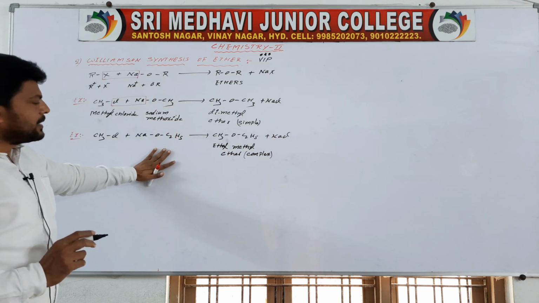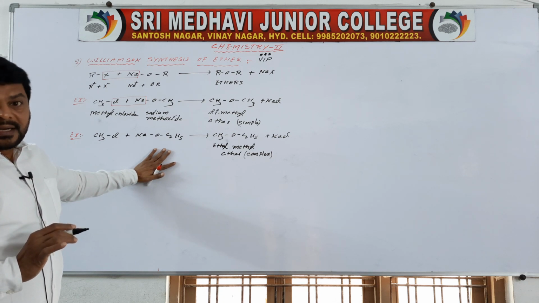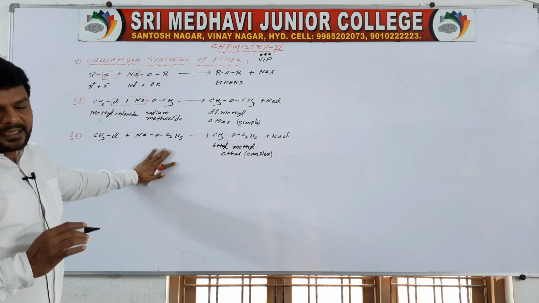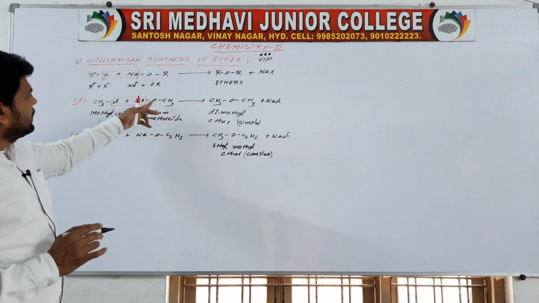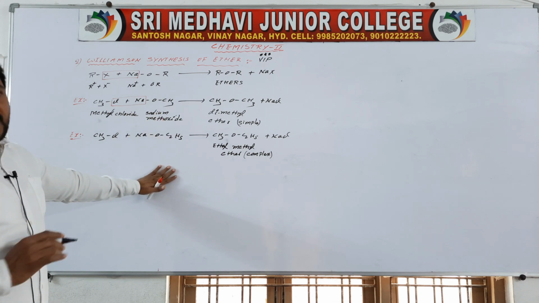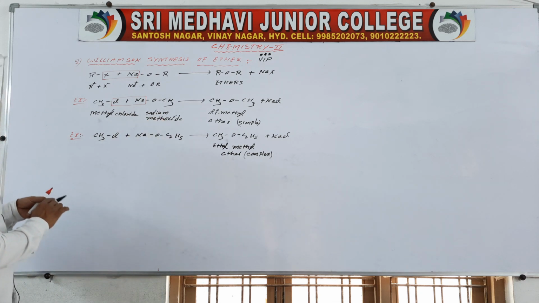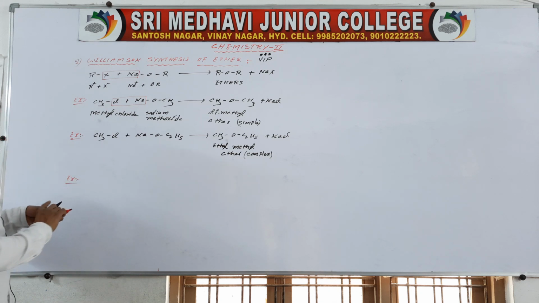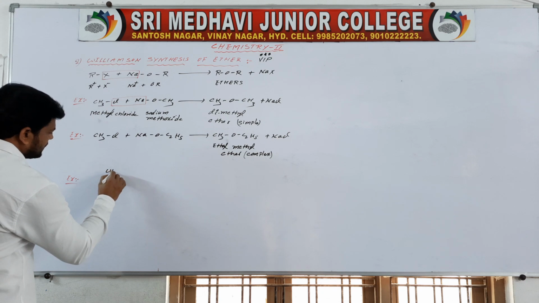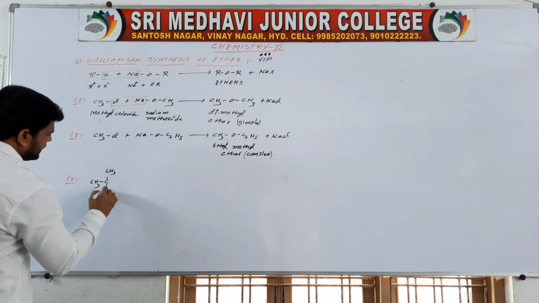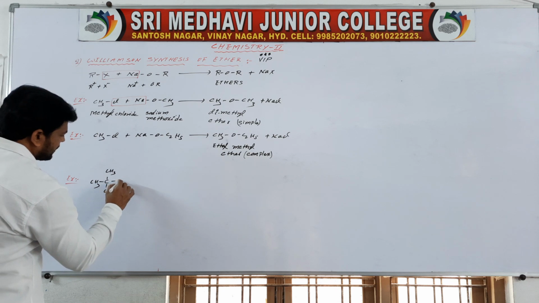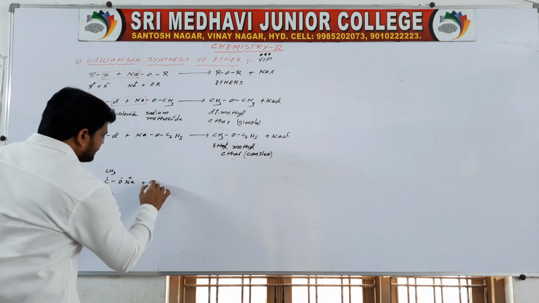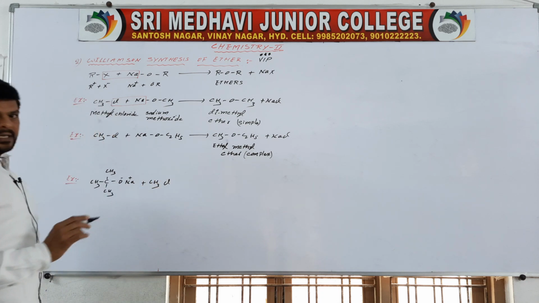If you take a tertiary alkoxide, adding alkyl halide, one more example: tertiary alkoxide (CH3)3CO minus Na plus, adding CH3Cl.